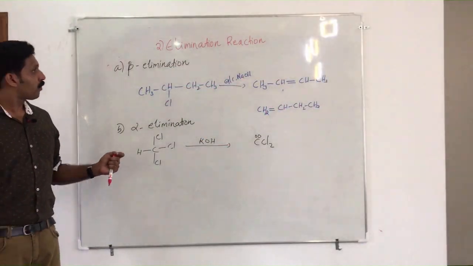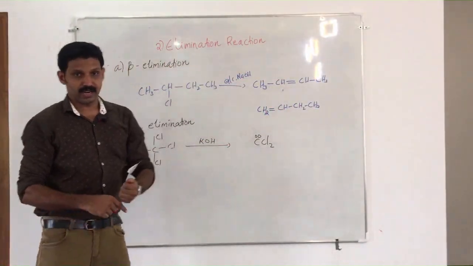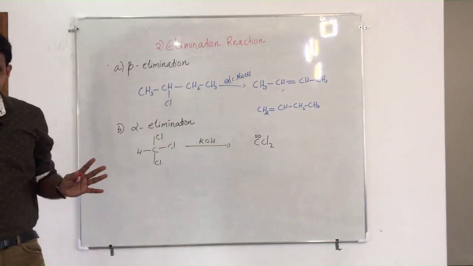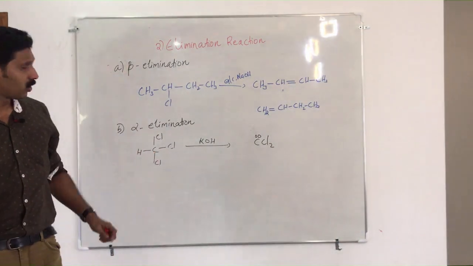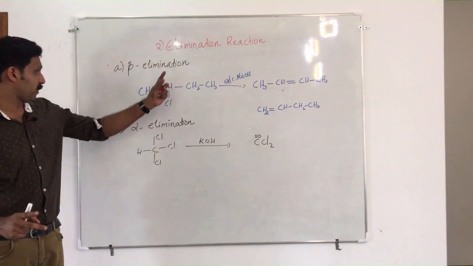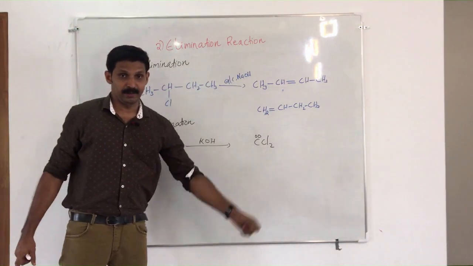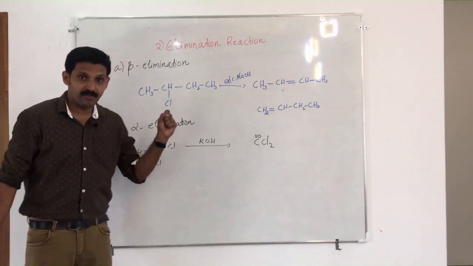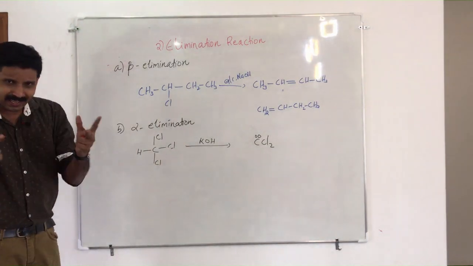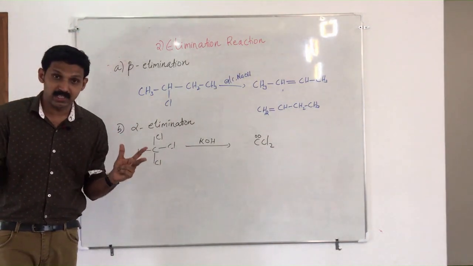The second type of reaction is elimination reactions. Basically, in chemistry, you have two types of elimination you have to study. One we call beta elimination. The next one is alpha elimination. What is the difference between beta elimination and alpha elimination?